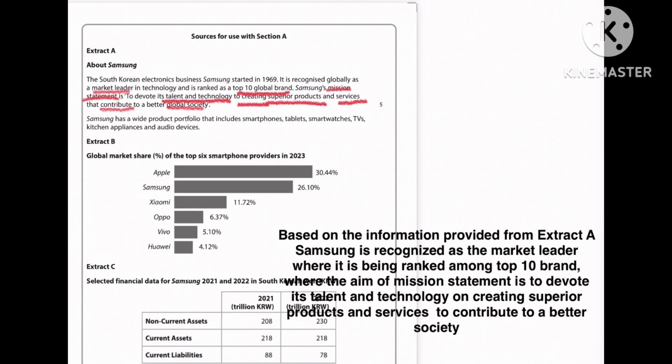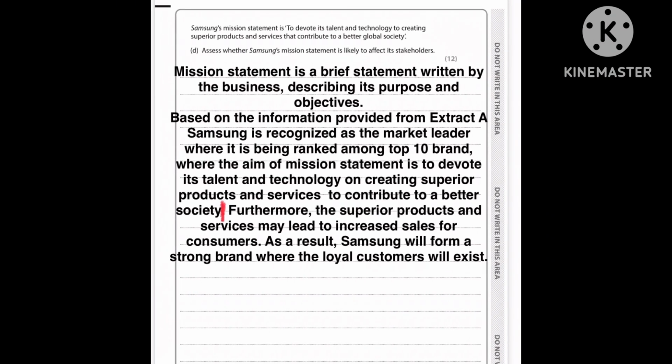Based on the information provided from Extract A, Samsung is recognized as a market leader, being ranked among the top 10 brands as mentioned in the extract. As you can see, the aim of the mission statement is to devote its talent and technology to creating superior products and services to contribute to a better society. So immediately after our knowledge, we could write this information for the application in the first paragraph, which will help us score full marks for analysis. You can see that what we have discussed before is now written.